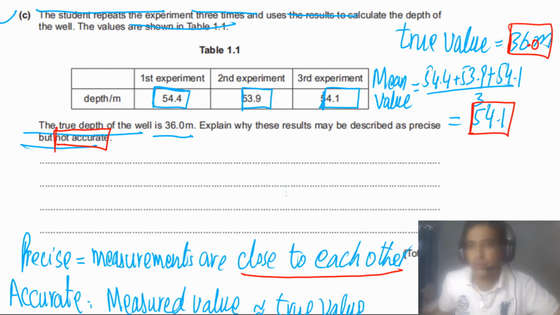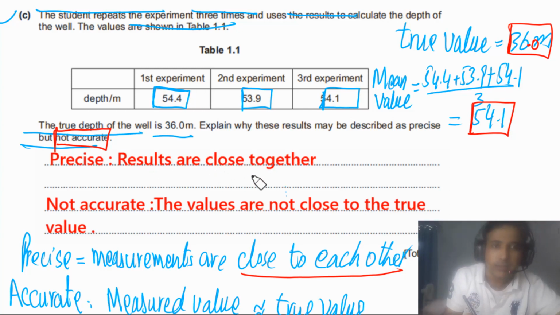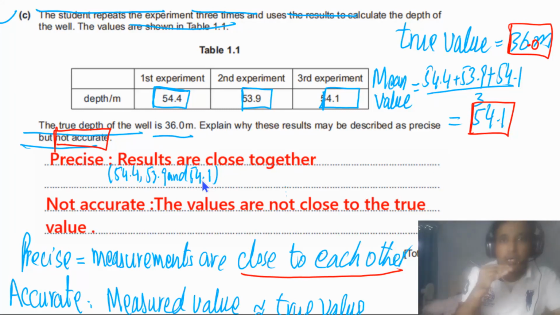Now let me show you how you can write down the answer. For precision, you can say the results are close together. Instead of results, you can write 54.4, 53.9 and 54.1 meters. They are close to each other, so these measurements are precise.